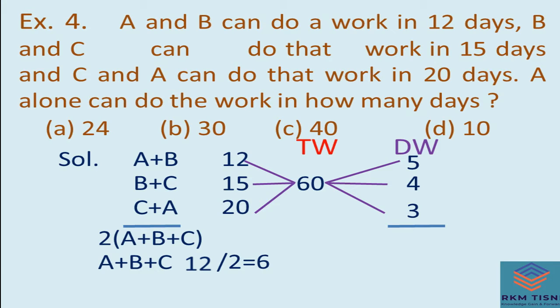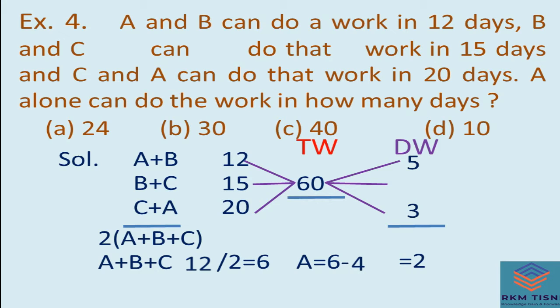Now again concentrate on the question. You have to find out in how many days A alone can do the work. From where will you get A's daily work? From ABC, if you deduct B and C's job, you will get the work of A. So deduct: 6 minus B plus C, 4, that will be 2. It means A can do 2 work daily.